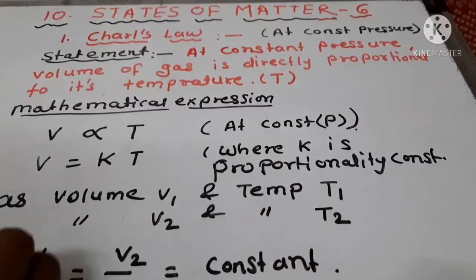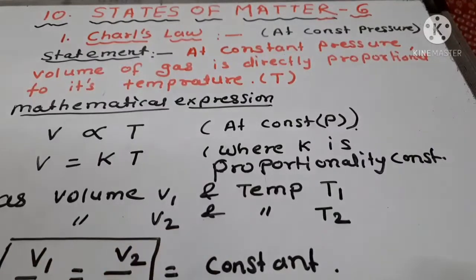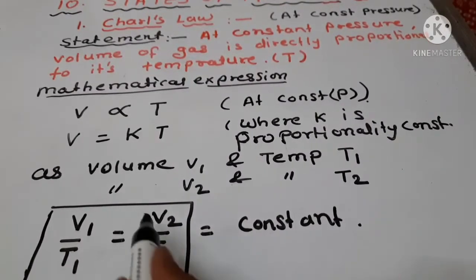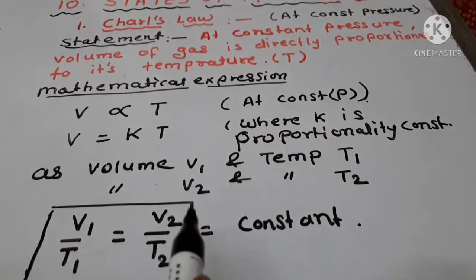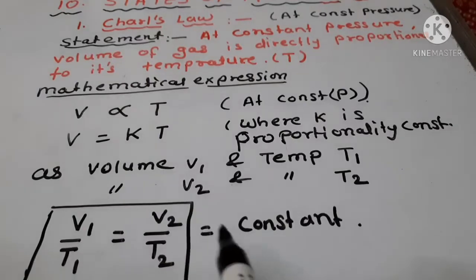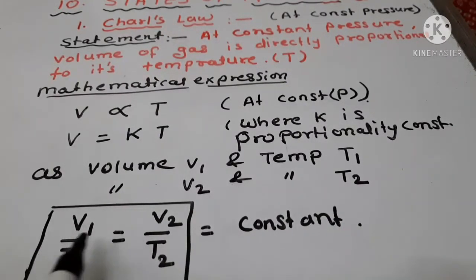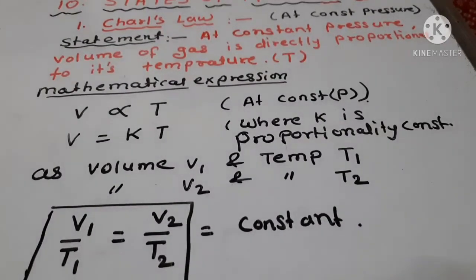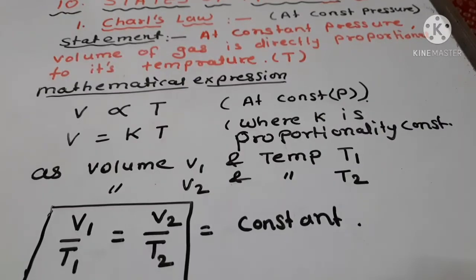And this formula we will be using for the numericals. V1 upon T1 is equal to V2 upon T2, if pressure remains constant, and we have to find any one of the values. By using Charles' law, we can calculate volume or temperature.